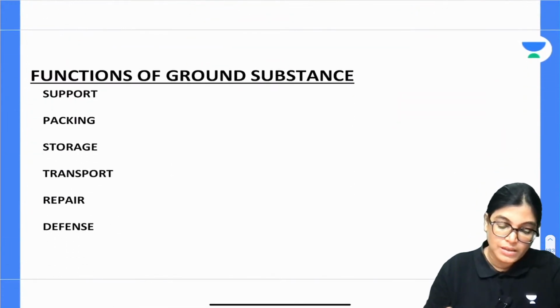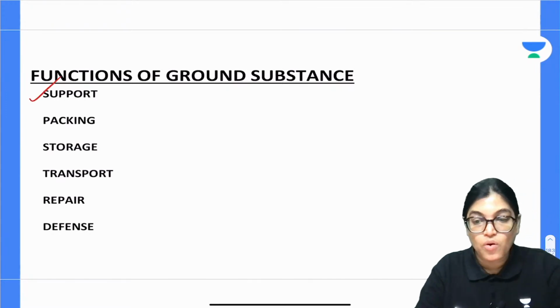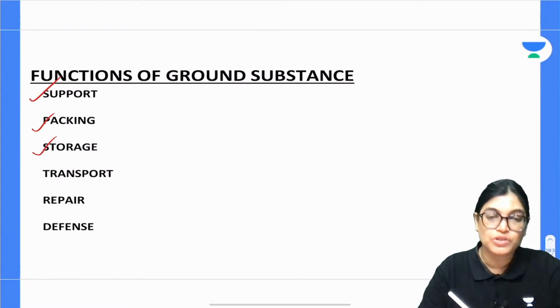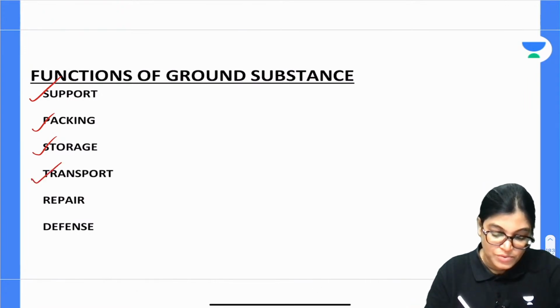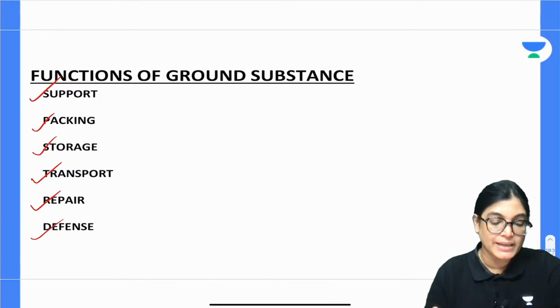Okay. Now, the function of ground substance is to give support. It is supportive, packing, storage. It is acting as a packing material. It is also utilized for transport, repair and defense mechanism.